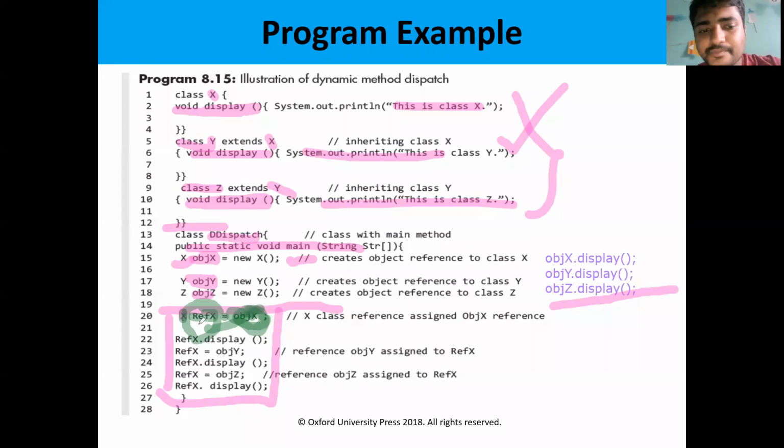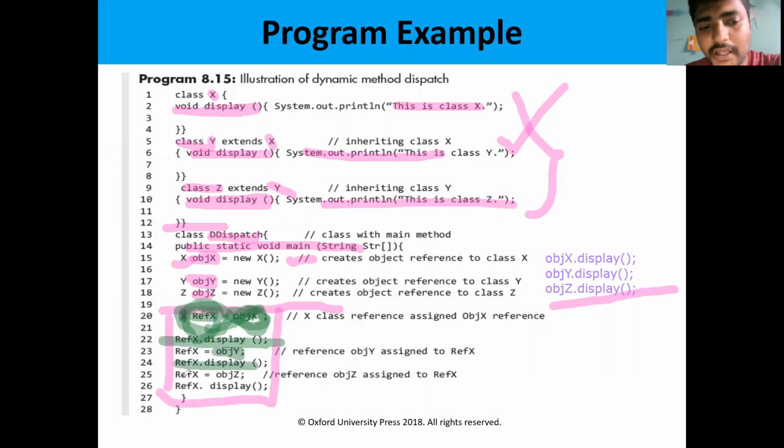We can access the methods by using refX, so refX.display. Next I assign objY to refX, then I call refX.display.